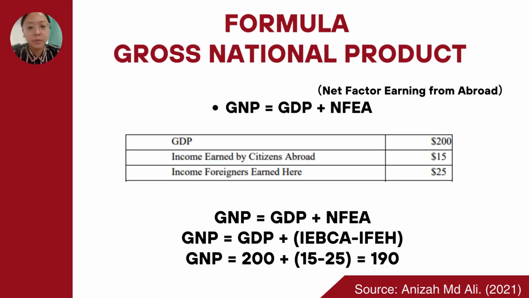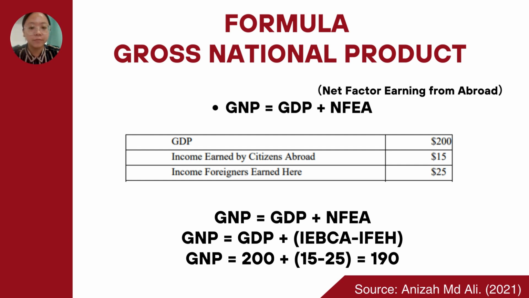Now I will explain the formula for gross national product. National product equals gross domestic product plus NFEA, which is net factor earnings from abroad. In NFEA, there are two aspects included, which are income earned by citizens abroad and income foreigners earned here.